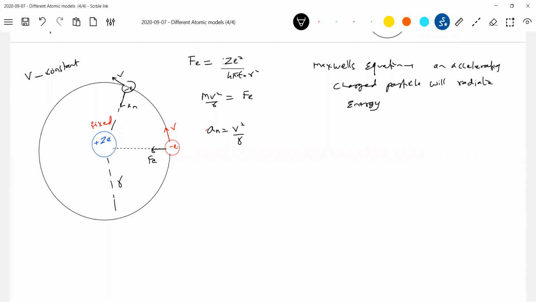If it radiates energy, the kinetic energy should decrease. As the speed decreases, it is going to describe a spiral path.